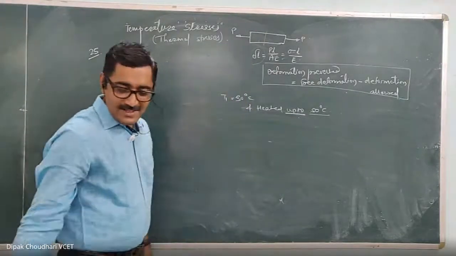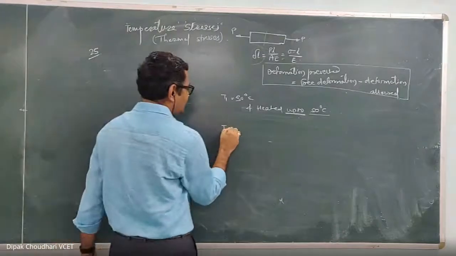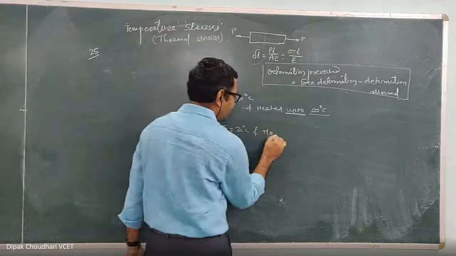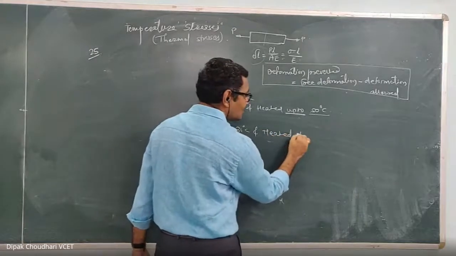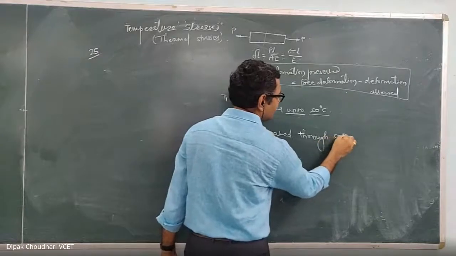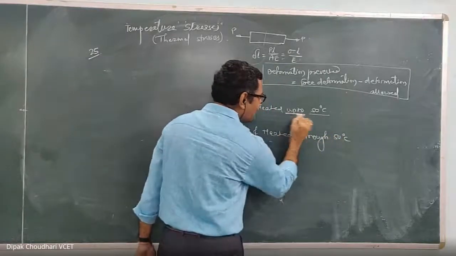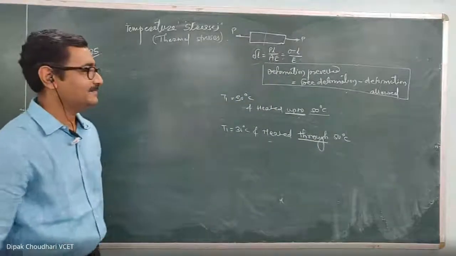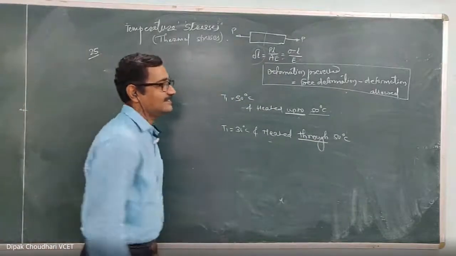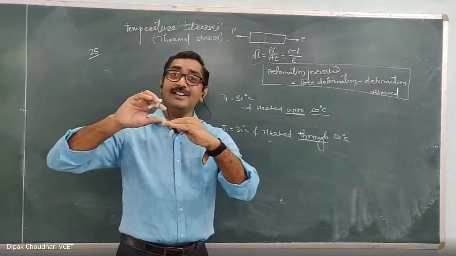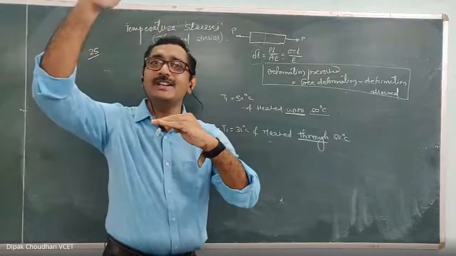Now it is given that the room temperature or initial temperature is 30 degrees Celsius and the rod is heated through 50 degrees Celsius. Here in the first case it is up to, and here it is given as through. What is the difference? In the second case, the initial temperature is 30 degrees Celsius and it is heated through 50 degrees Celsius.